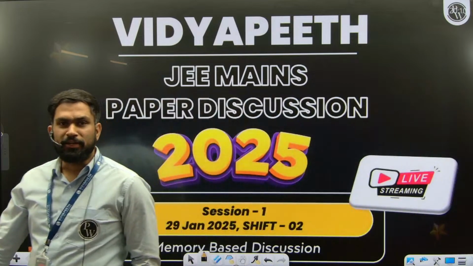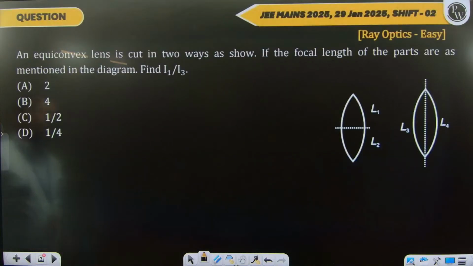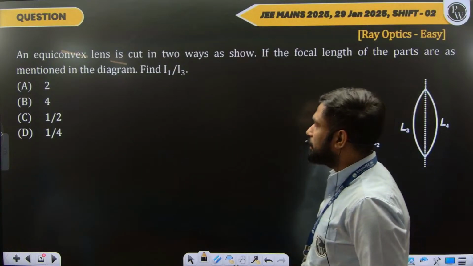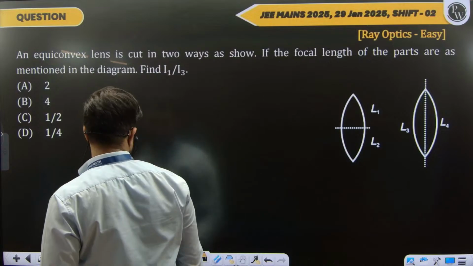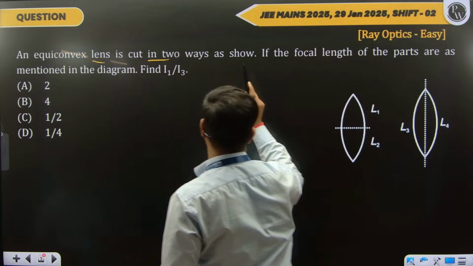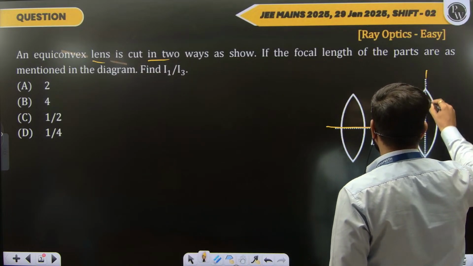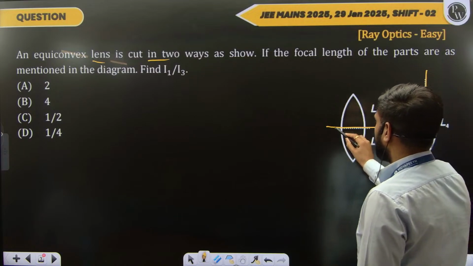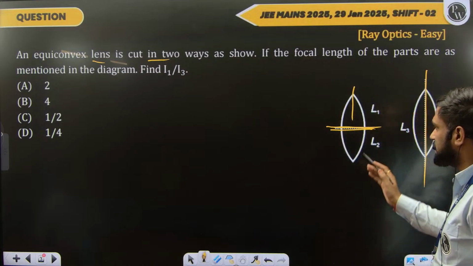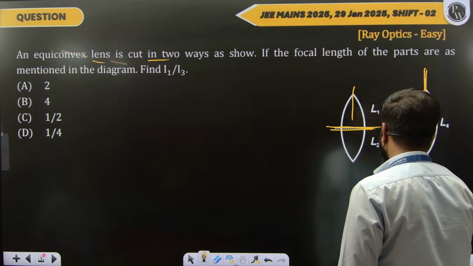All right, let's continue with some problems of physics. This one is a pretty easy one from ray optics. They have given an equiconvex lens. The equiconvex lens is cut in two ways as shown. In this one we have cut it longitudinally, and in this one we have cut it laterally. If we cut it longitudinally, then its curvature or its focal length is not going to change, just the intensity will change. While in this one, it now becomes a plano-convex lens.